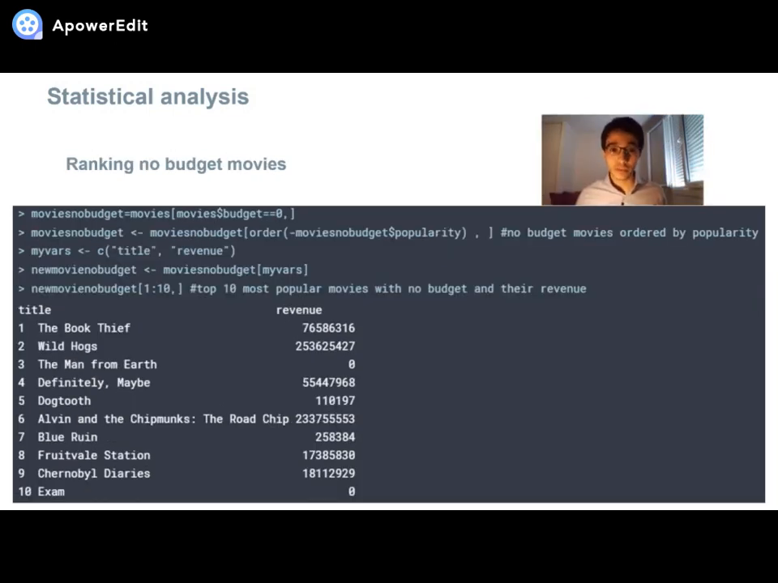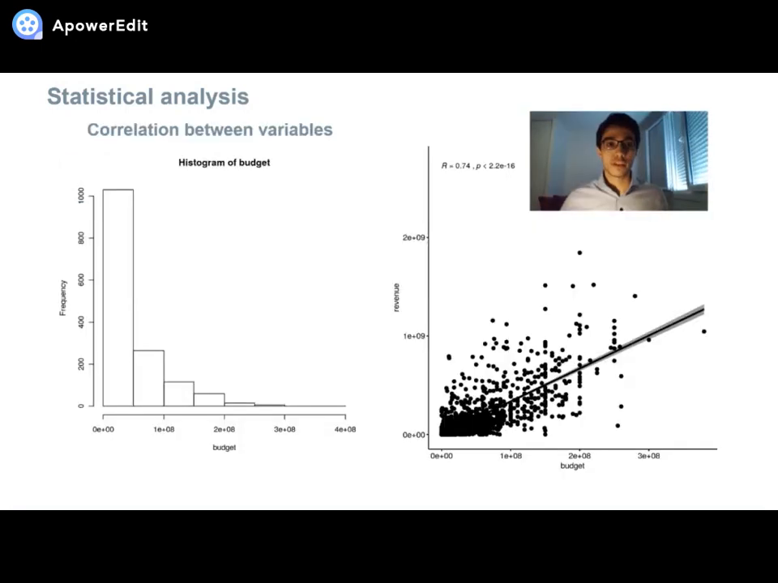With all these variables, we can do many things, and so at first we chose to observe movies with no budget, especially the most popular ones and the resulting revenue. For our second most popular no-budget movie, we can see that it produced a large revenue, while the third most popular no-budget movie made no revenue. On the histogram on our left, we see that we have a bit more than 1,000 movies with no budget.